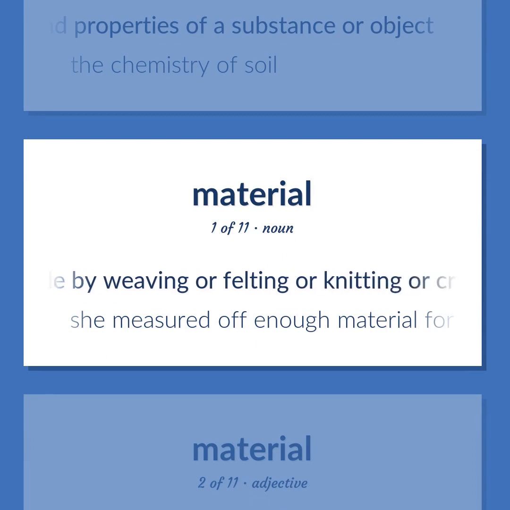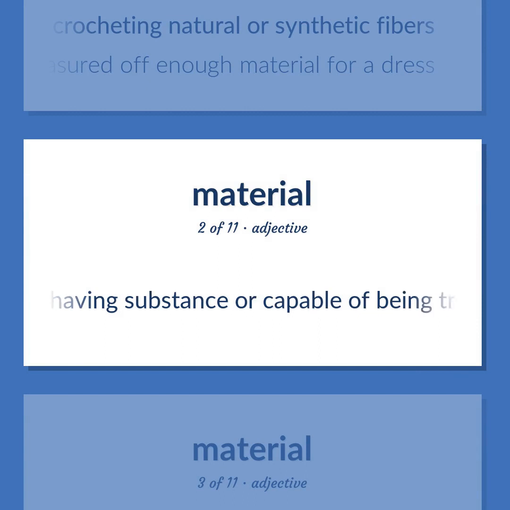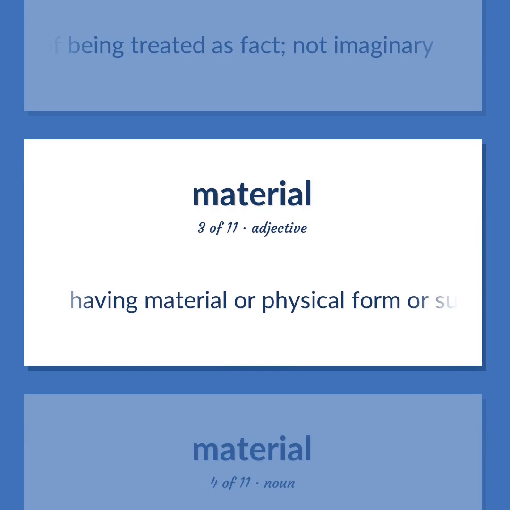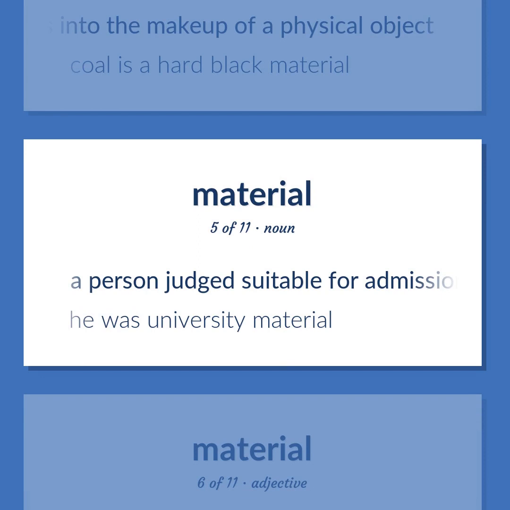Material: artifact made by weaving or felting or knitting or crocheting natural or synthetic fibers. She measured off enough material for a dress. Having substance or capable of being treated as fact, not imaginary. Having material or physical form or substance. The tangible substance that goes into the makeup of a physical object. Coal is a hard black material. A person judged suitable for admission or employment. He was university material.